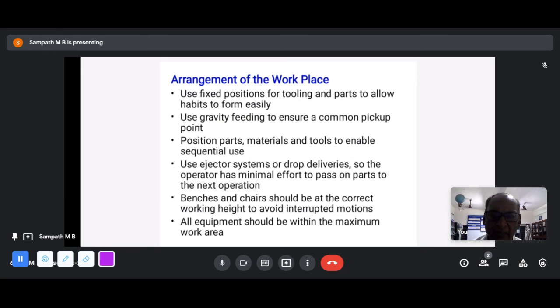Then very important, this many of us don't follow even in our workplaces. What is the height of your chair? Individuals' chair height differs. Based on your height, you must adjust your chair. Please understand, branded companies, the chair or bench they provide for the operators is 8,000 rupees per chair. It can adjust the height and your backbone will be straight. So all equipment should be within a maximum area. All equipment. So I've just told the basics.